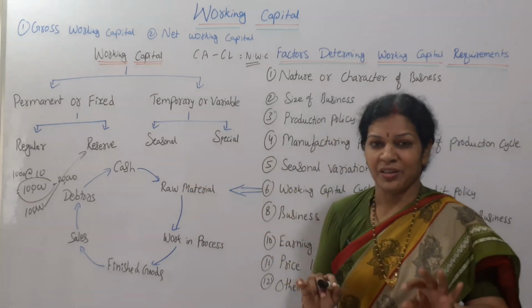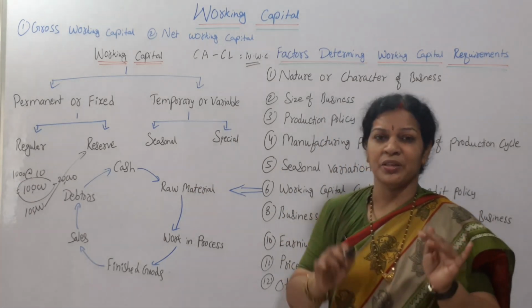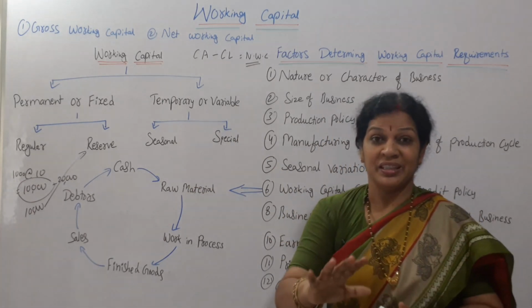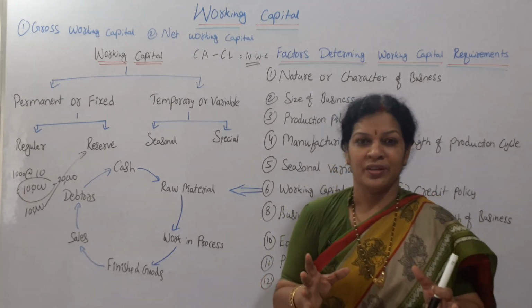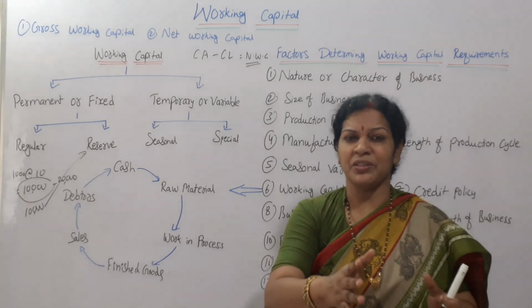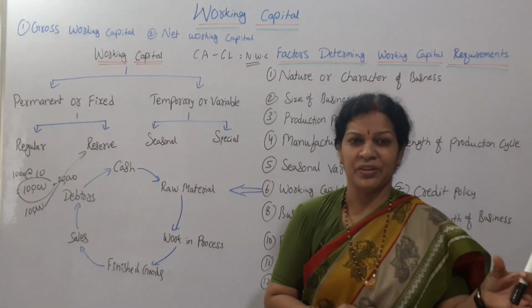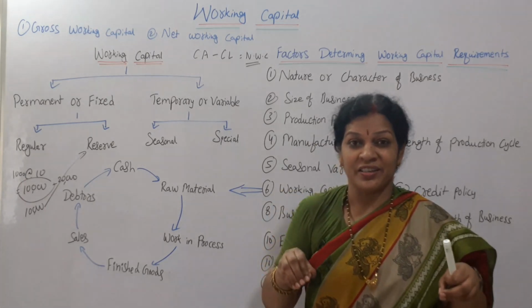And special, there are some special products, it always changes according to the demand. The best example you can take in the present scenario, there is a lot of agitation going on around the world, and because the Taliban occupied Afghanistan, what is the impact on our country?